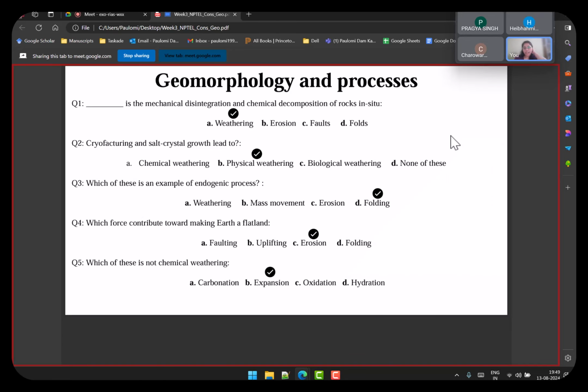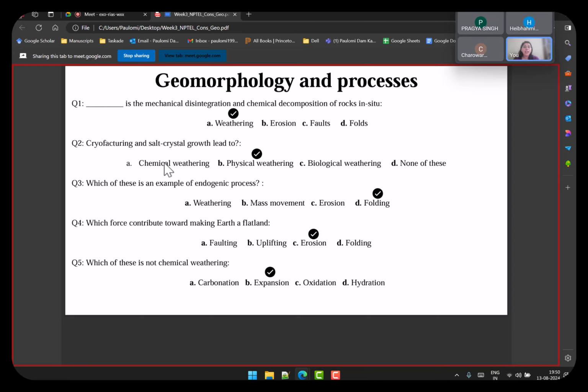Right. So the blank is the mechanical disintegration and chemical decomposition of rocks in situ. It's talking about the process where rocks are broken away, but in their place. Folds and faults are processes which are not leading to disruption; they are endogenic processes. Erosion is taking it away from one place to another. Weathering is breaking it away in the same place. So weathering is defined as mechanical disintegration and chemical decomposition, right?